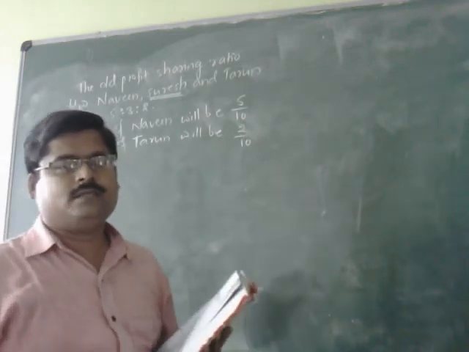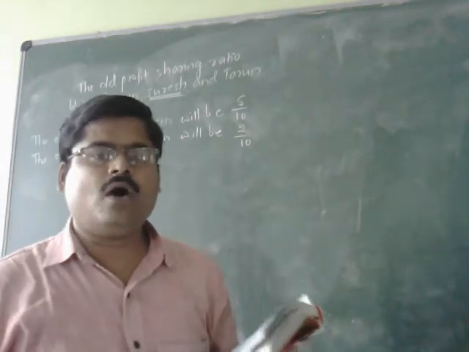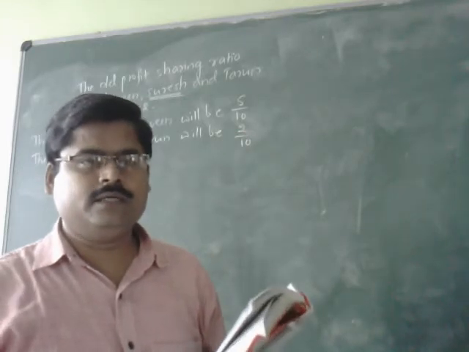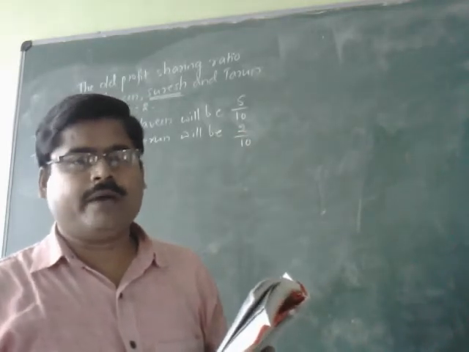And as far as share acquired or gained is concerned, it is indirectly provided.